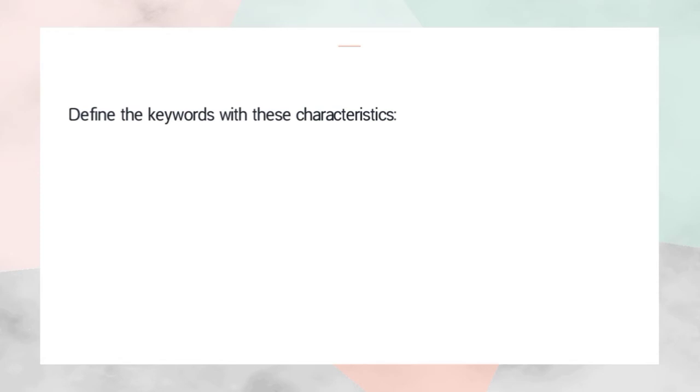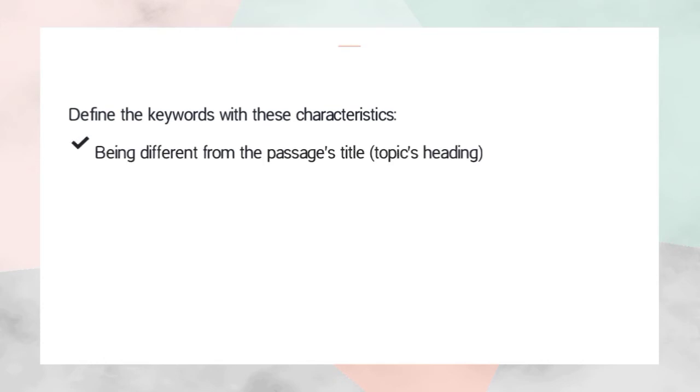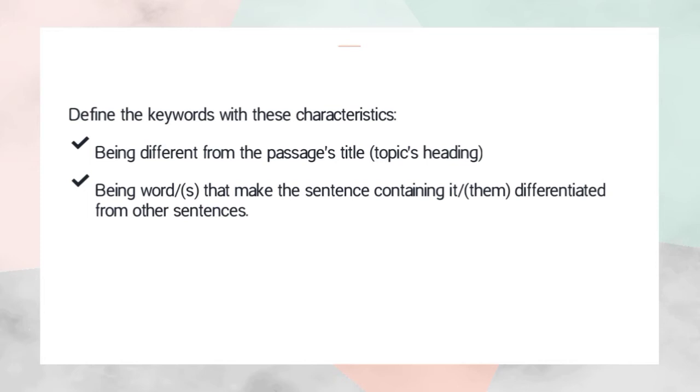Okay, how to define the keywords based on the passage or based on the question? We can define them based on some characteristics. The first, it is always different from the passage title, of course. The second, these are the words that make up the sentence containing them.